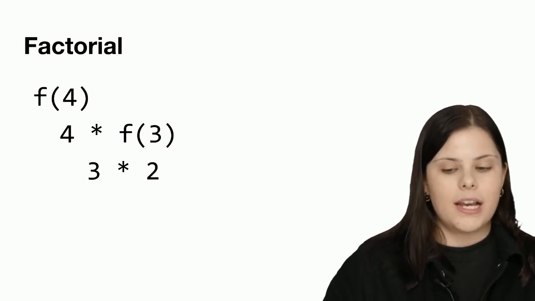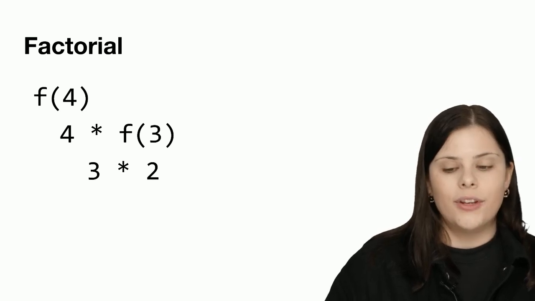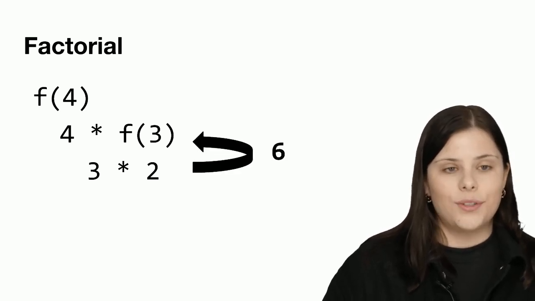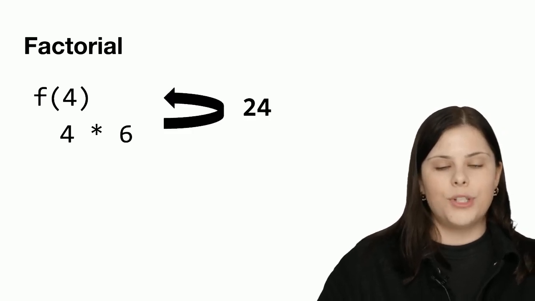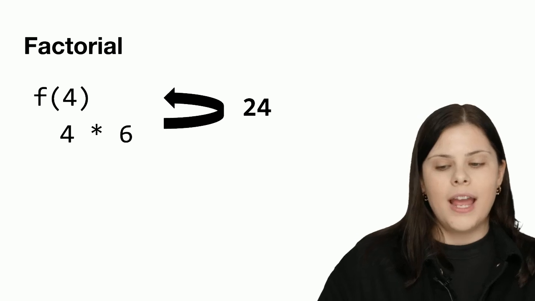We make this step a couple more times. 3 times 2 is 6, and so we're substituting f3 with 6. Now we have 4 times 6, which we plug back up, and we get 24 in the very end, which is factorial of 4.